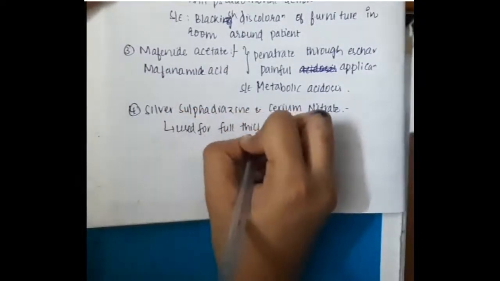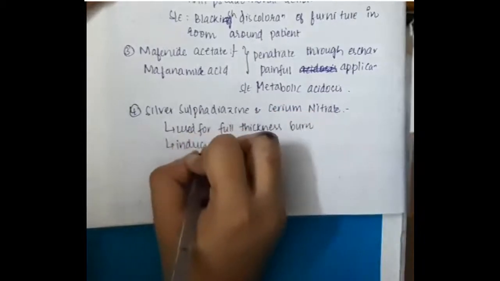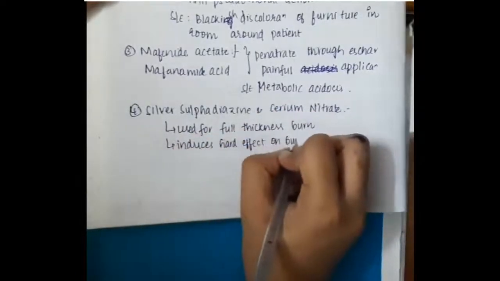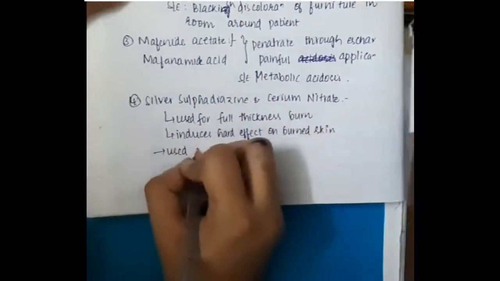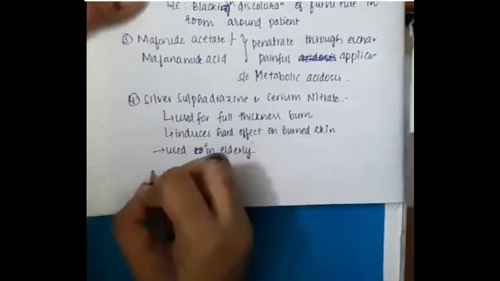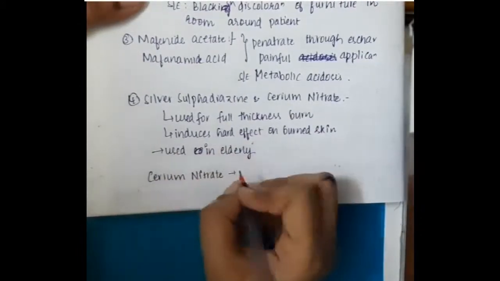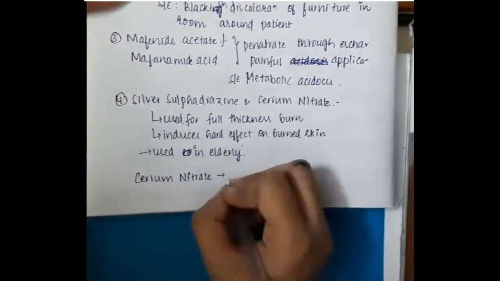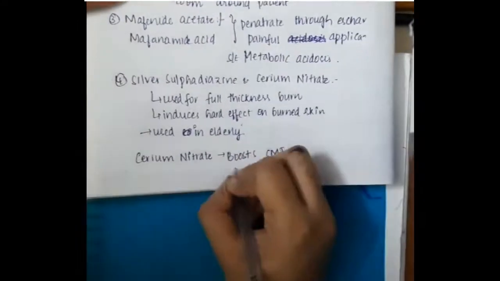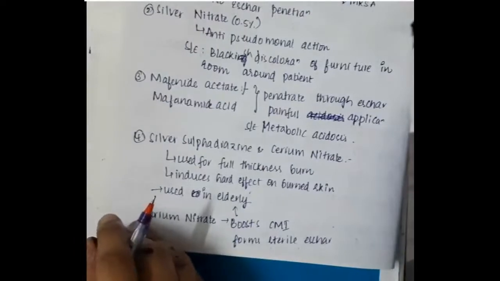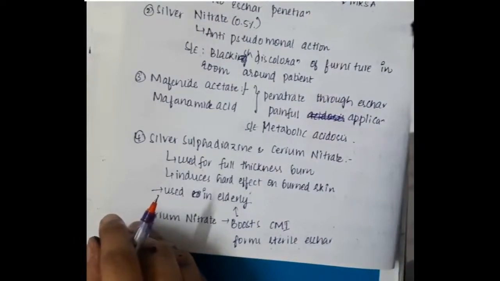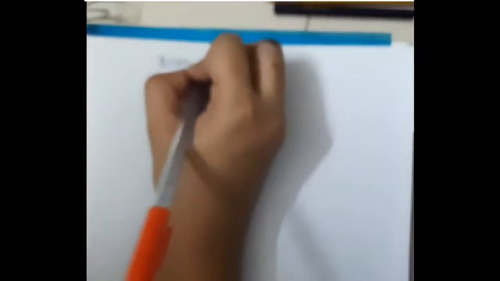This is used for full thickness burns, and it induces a hardening effect on burned skin. Cerium nitrate will boost cell mediated immunity and forms a sterile eschar, and this is used in the elderly. So these are the different drugs used in topical application.